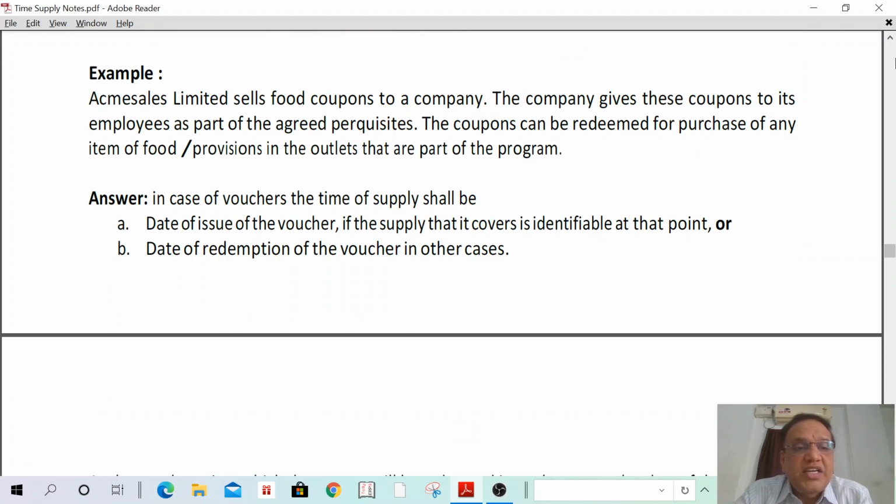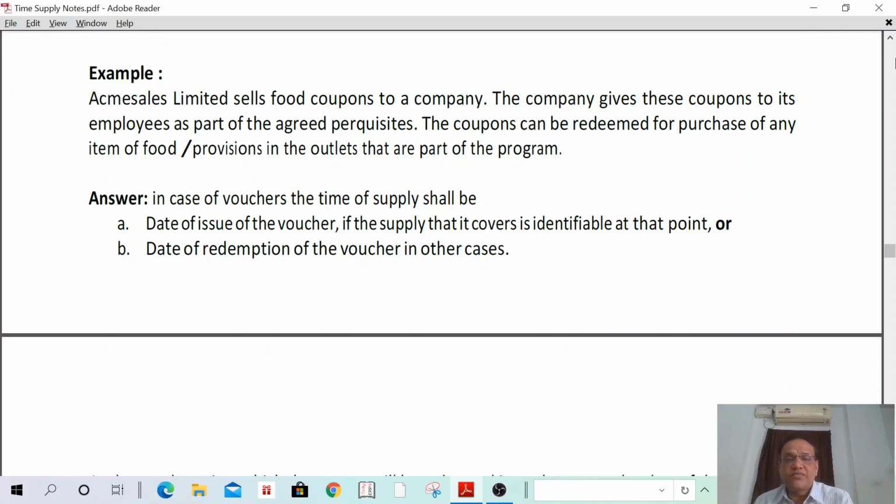Acme Sales Limited sells food coupons to a company. The company gives these coupons to its employees as a part of the agreed perquisites. The coupons can be redeemed for any item of food or provisions in the outlets that are part of the program. That means Acme Sales Limited first purchases the food coupons, then gives them to the employees as a part of their perquisites.